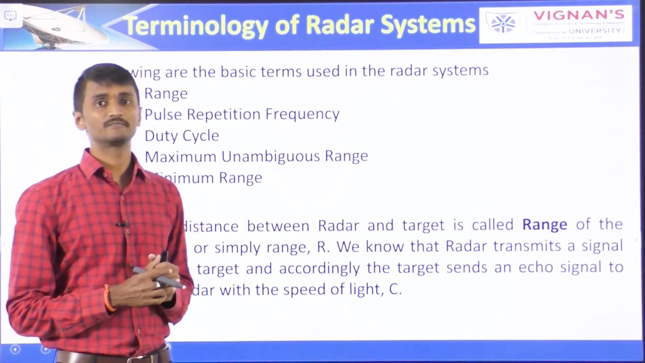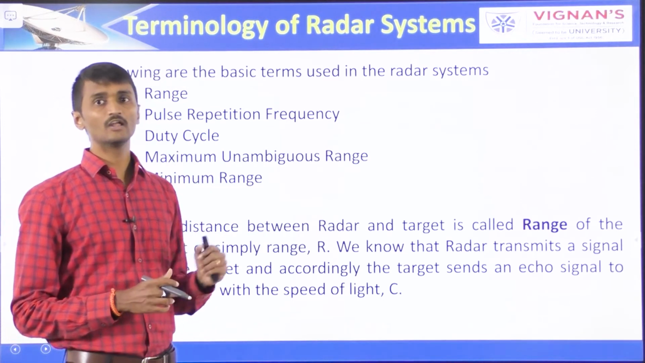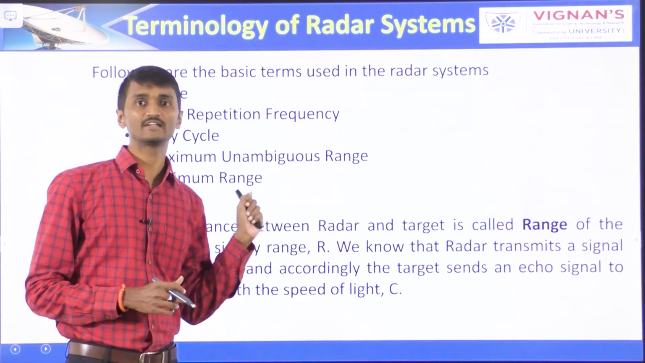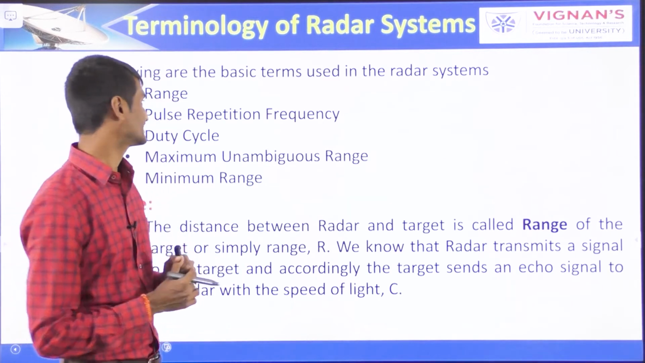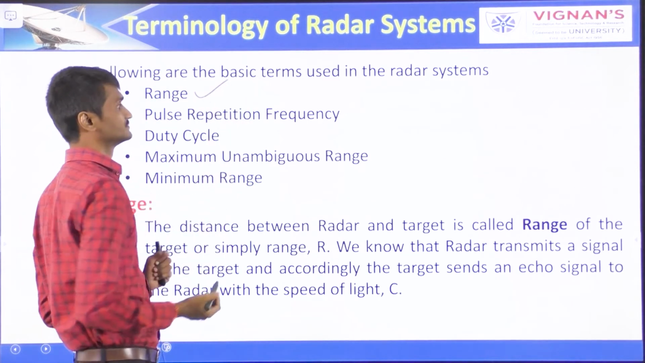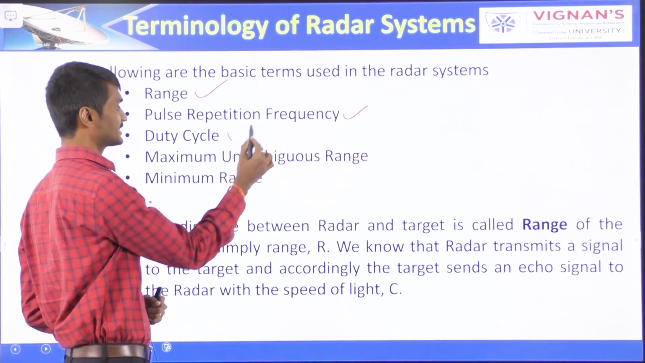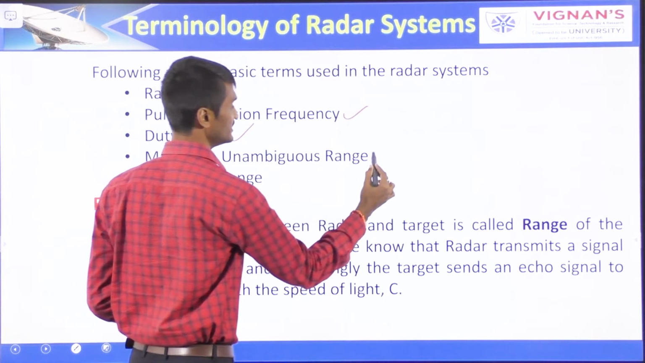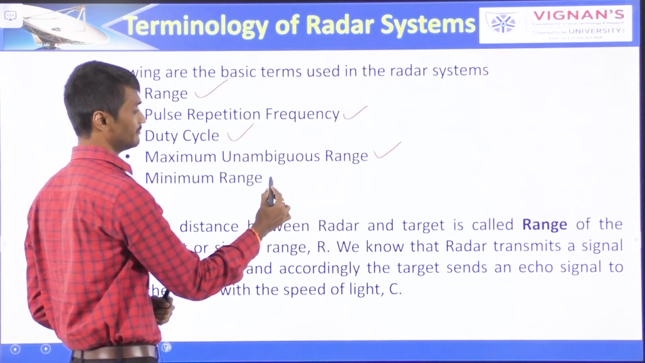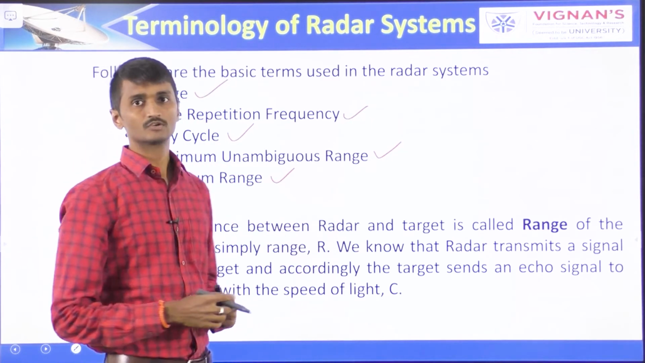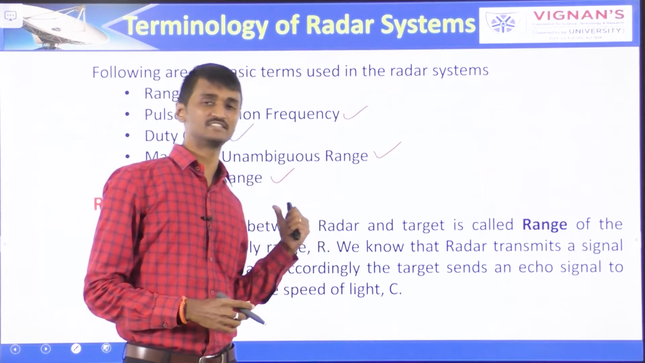The terminology of the radar system. Following are the basic terms which are used in radar systems: range, pulse repetition frequency, duty cycle, maximum unambiguous range and minimum range. Now let us discuss these basic terms.